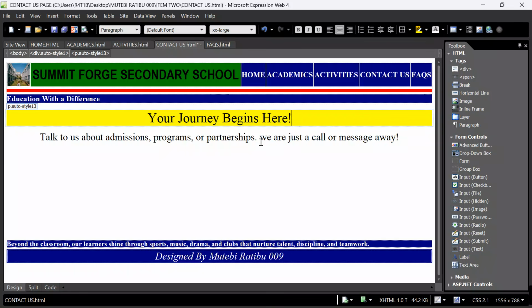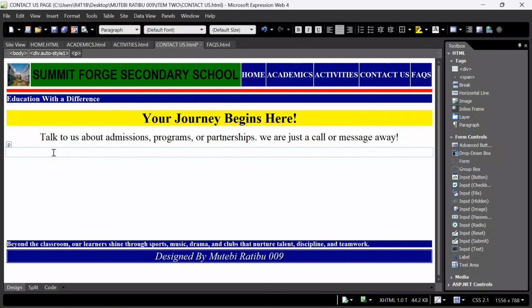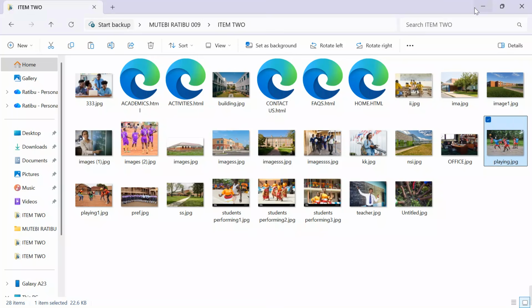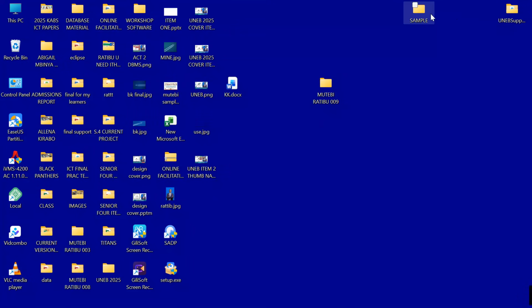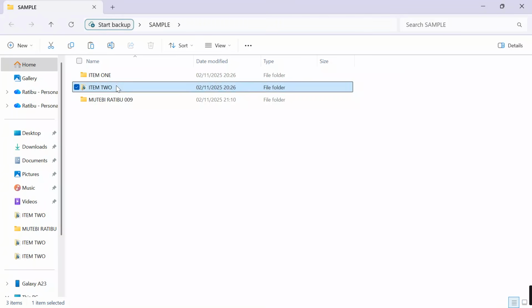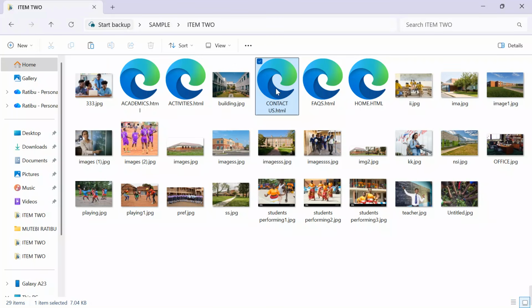So after putting "Your journey begins here", I want to bold it. After bolding, let me compose a simple table. This table will be comprised of around, let me first look at the plan. Remember, we have a plan we are trying to follow so that we don't lose out. So come back to the plan. How had we designed the contact us page on the plan here? Let me see contact us.